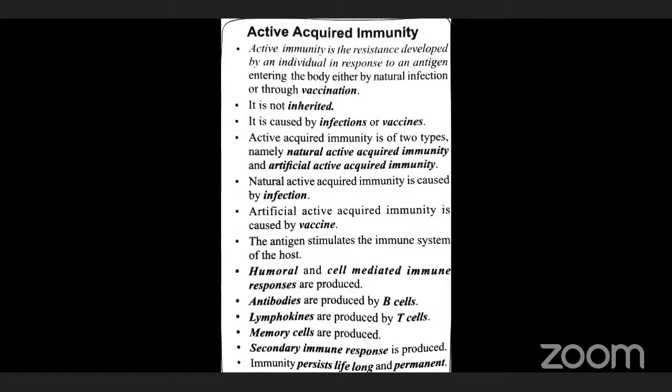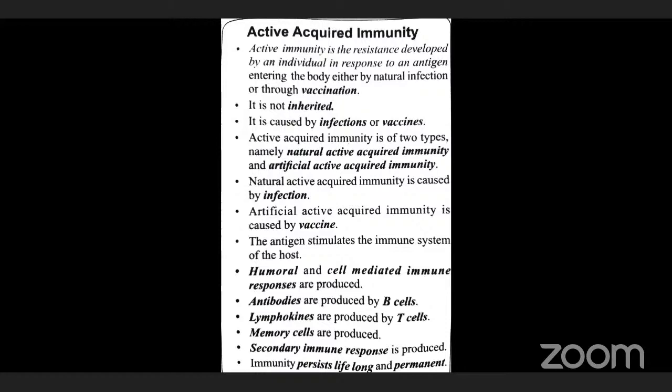T cells and B cells are involved in creating the immunity to kill the antigens.